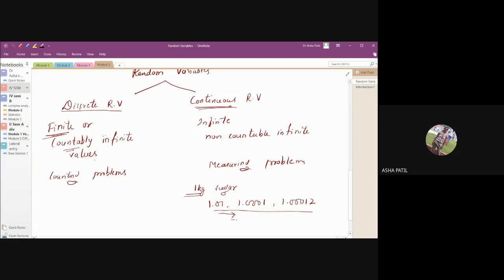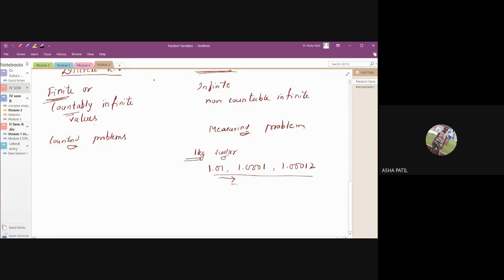So this is about discrete random variables and continuous random variables. Now we are going to study discrete distributions as well as continuous distributions. We will be studying 2 discrete distributions and 2 continuous distributions. Now, before moving on to that, let me go for the discrete probability function.